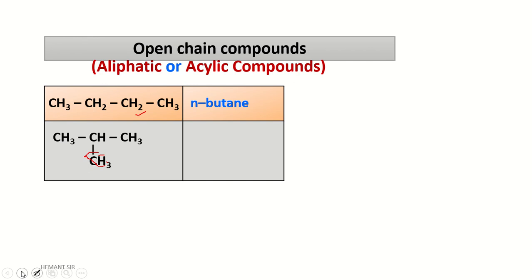The second example has one branch, like this. This is the branch. The first is a straight chain compound, where every carbon atom is arranged in a linear manner. The name of this compound is n-butane, and this is isobutane according to the common system.